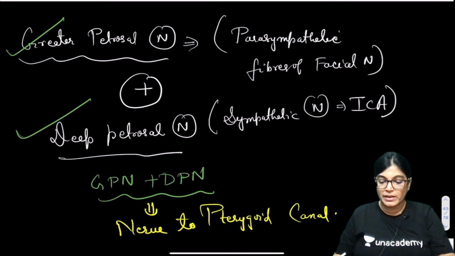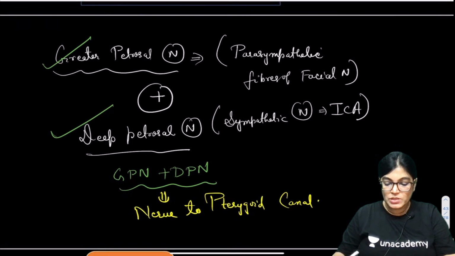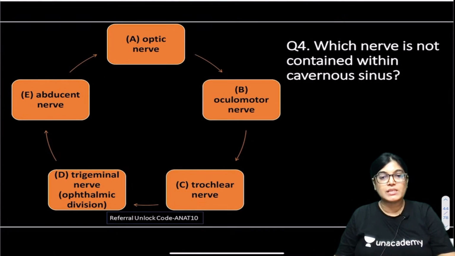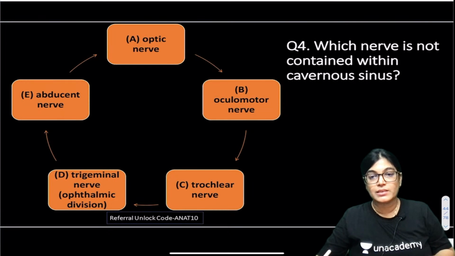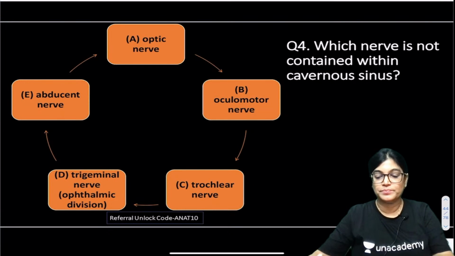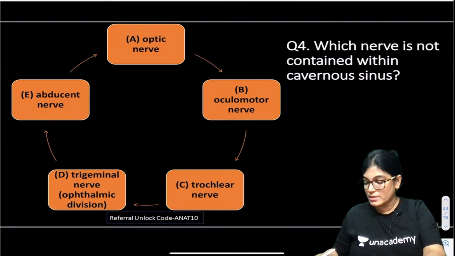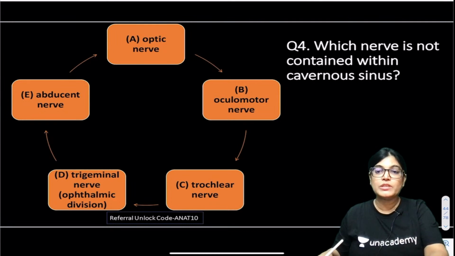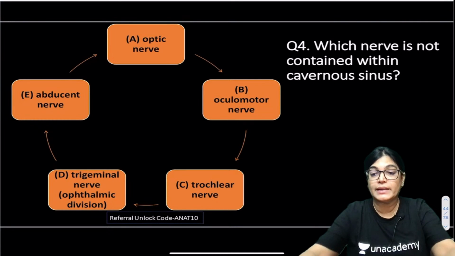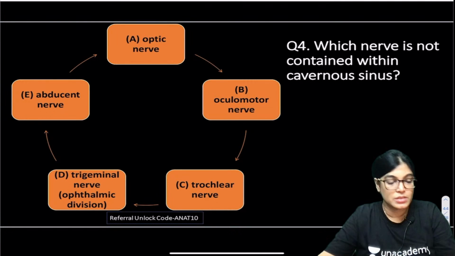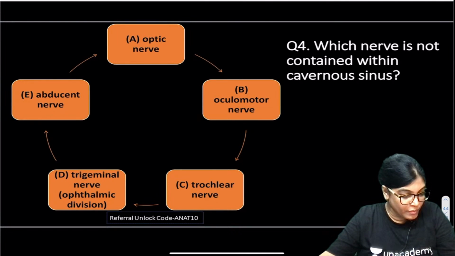Now moving on to the next MCQ, MCQ number 4. Your time starts now. Which of the following nerves is not contained within the cavernous sinus? You have to tell me the answer. Your time begins now.